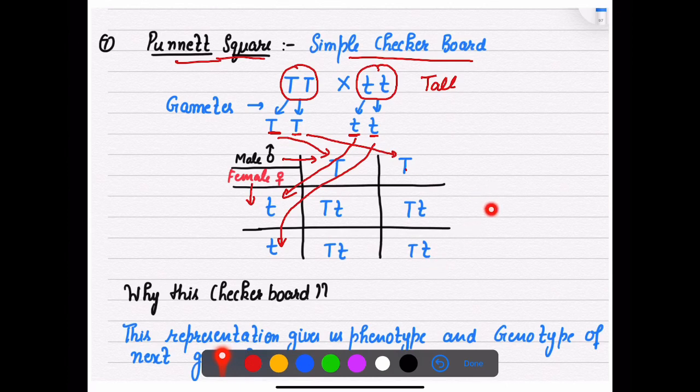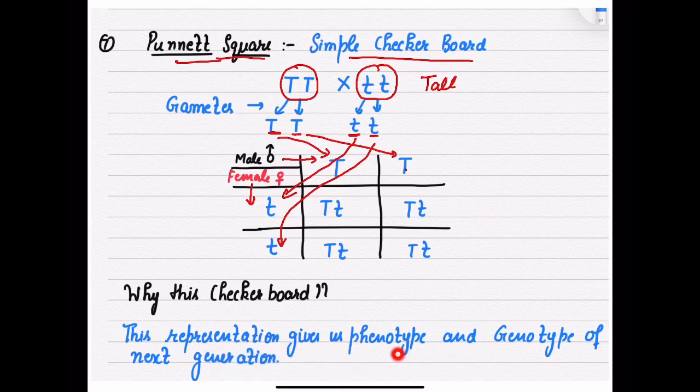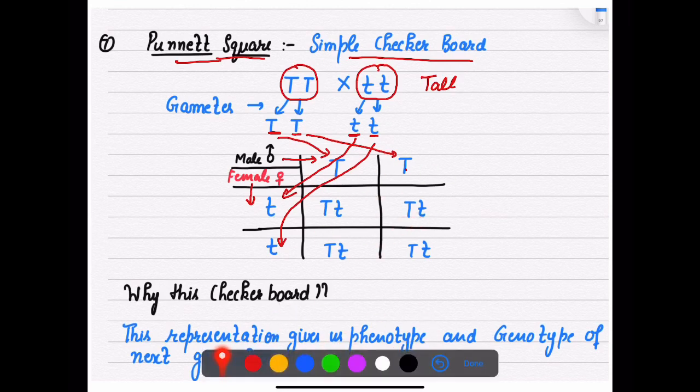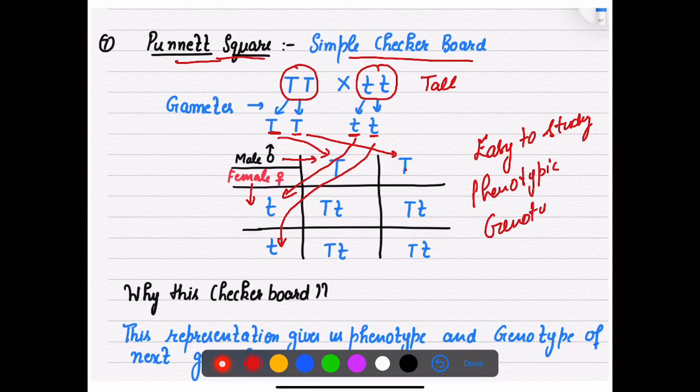But why this checkerboard? Why is this important? This representation actually gives us the phenotypic and genotypic ratios. Basically, it is easy to study both phenotypic as well as genotypic characters with the help of this checkerboard. That is why we use this representation.